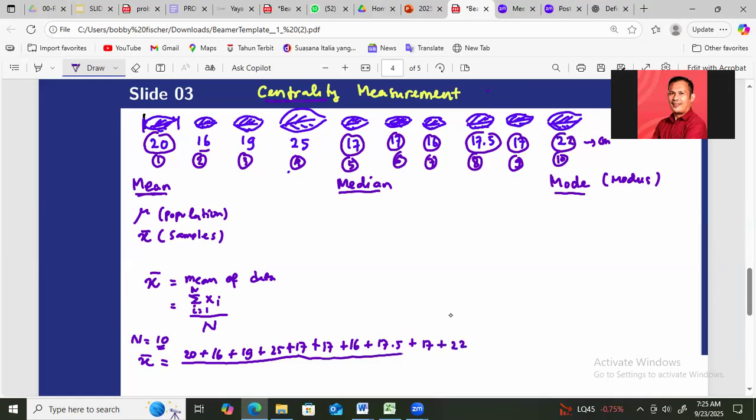You sum up all of the values, and then you divide it by n. You divide it by 10 data.